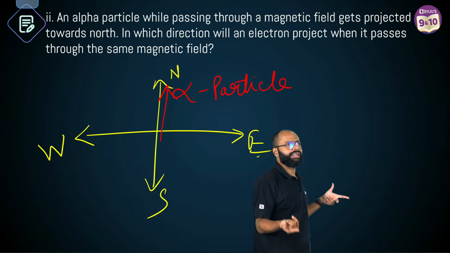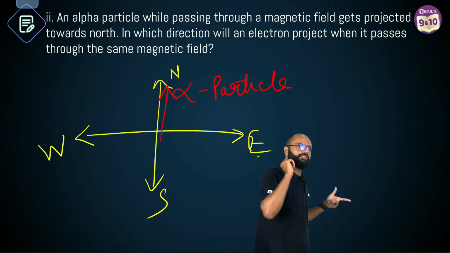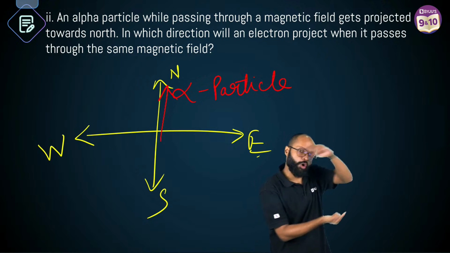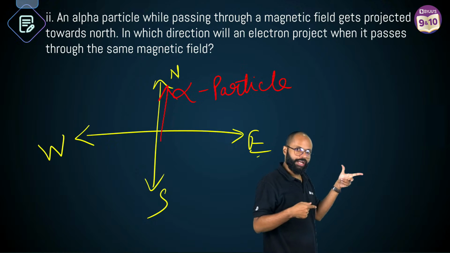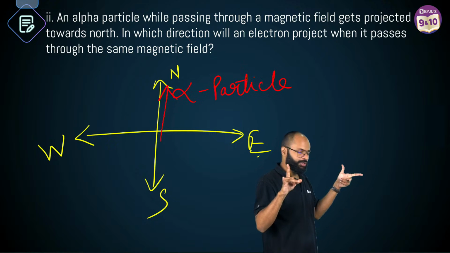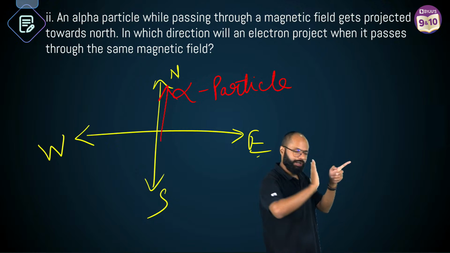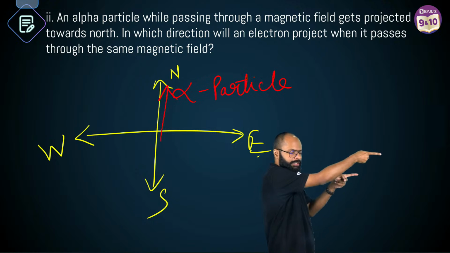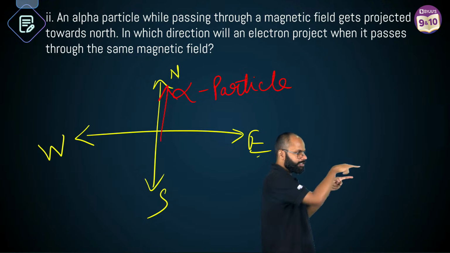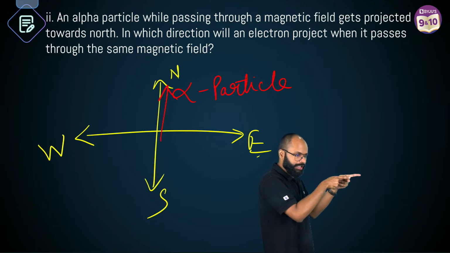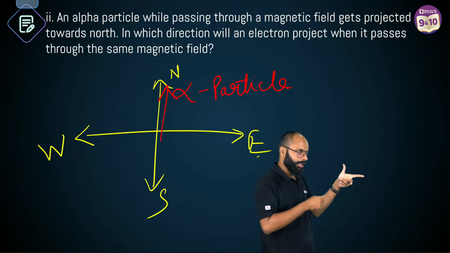Now, if alpha particle becomes electron, flow of negative charge is opposite to electron, right? Correct? Which means, because of alpha particle, forget about electron right now, forget about the force, right? Magnetic field is in this direction. Let's say you choose this. Magnetic field is in this direction. Alpha particle is moving in this direction. It will get a force in upward direction, that is north.